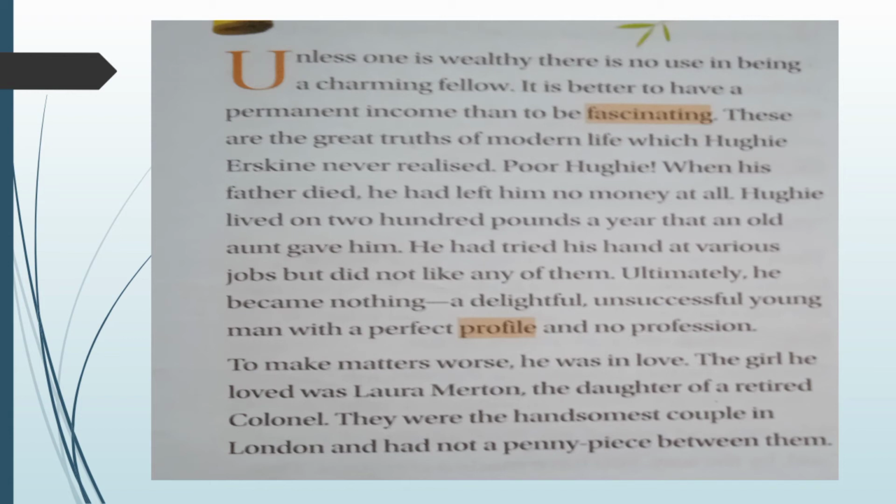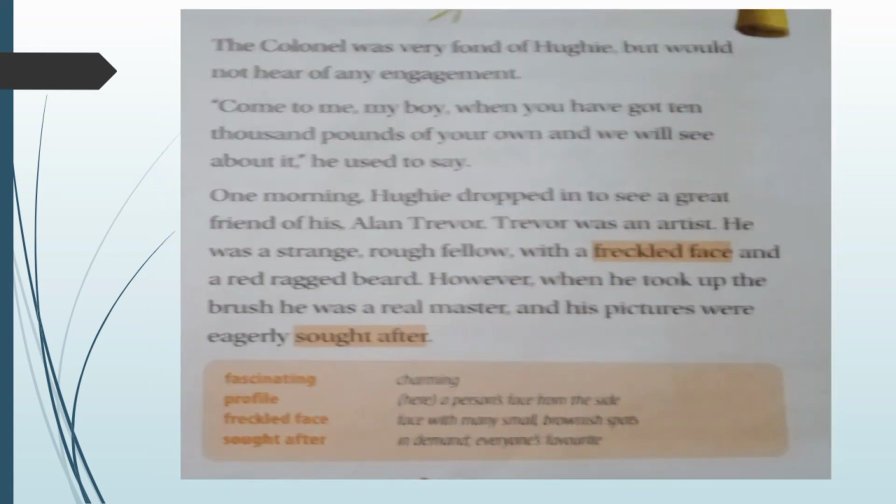The girl he loved was Laura Martin, the daughter of a retired colonel. They were the handsomest couple in London and had not a penny piece between them. The colonel was very fond of Hughie but would not hear of any engagement. "Come to me, my boy, when you have got £10,000 of your own and we will see about it," he used to say.